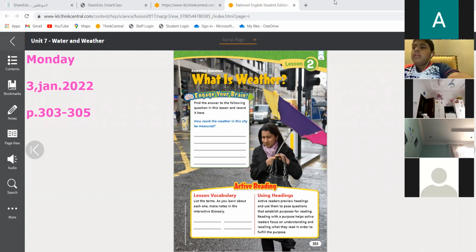Is it hot? Is it cold? It is hot and cold. Okay, sometimes it's hot, sometimes it's cold, sometimes it feels a little bit windy.